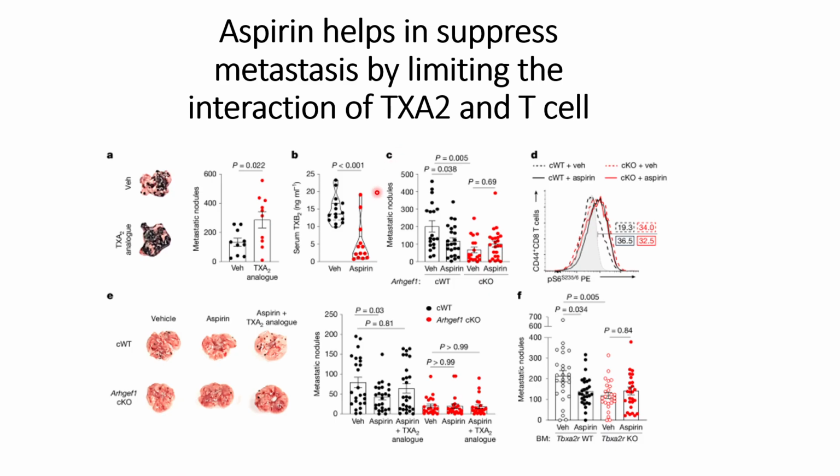And when they checked the metastatic nodules with ARFGF1 present in the cells and with ARFGF1 knocked down, they found that where ARFGF1 is present, they see a decrease between the vehicle and the aspirin. But where ARFGF1 is knocked down, they do not see any changes, indicating that it's ARFGF1 that plays a role in the suppression of metastasis, that plays a role in the suppression of the activation of the T cells.